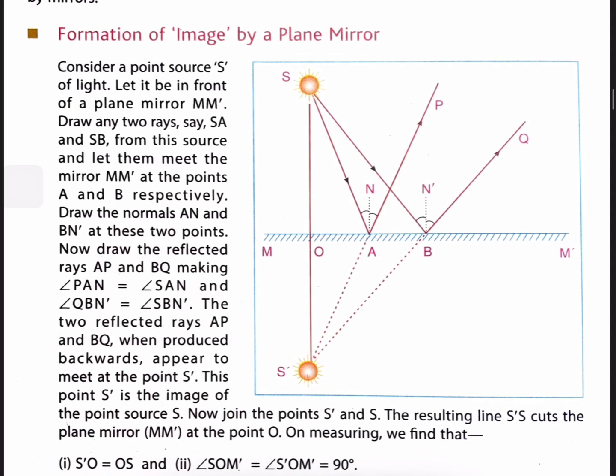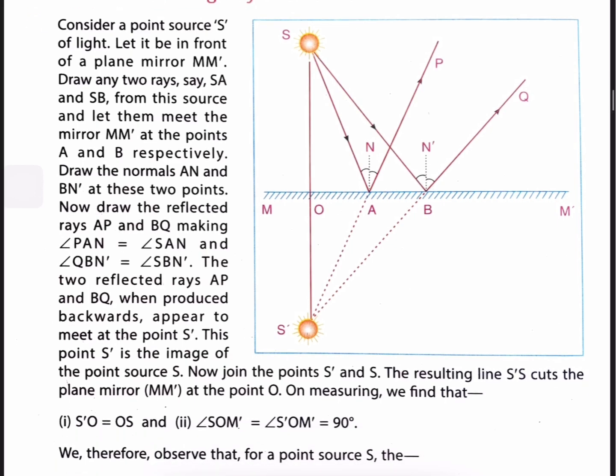Draw the normals AN and BN' at these two points. Now draw the reflected rays AP and BQ, making angle PAN equal to angle SAN and angle QBN' equal to angle SBN'.